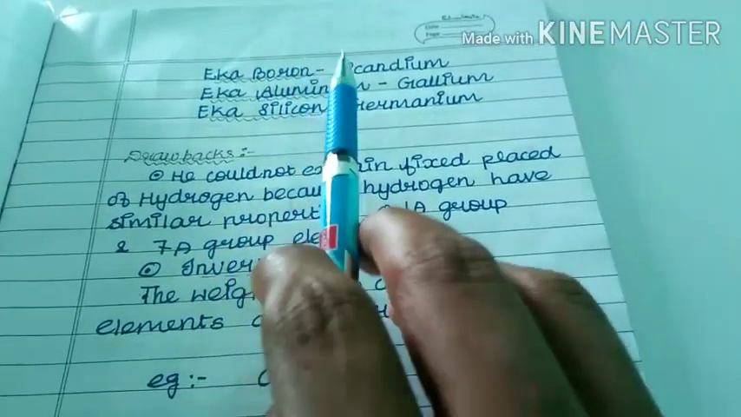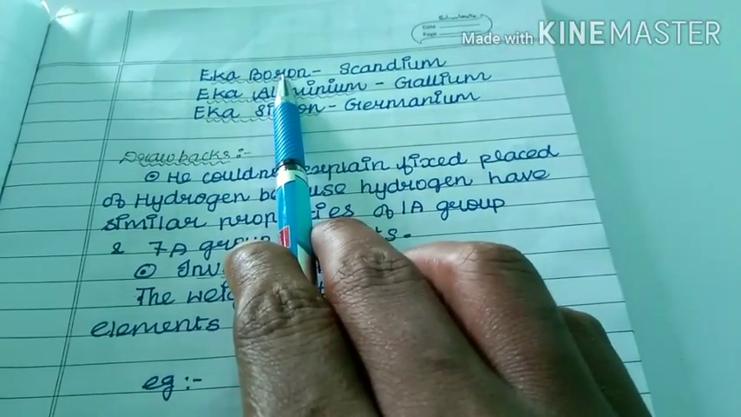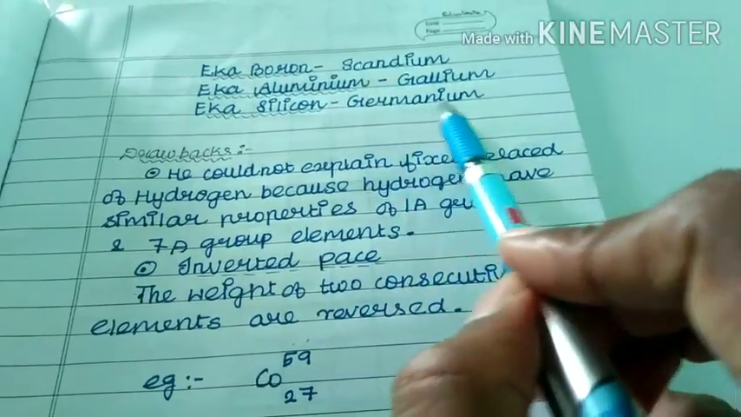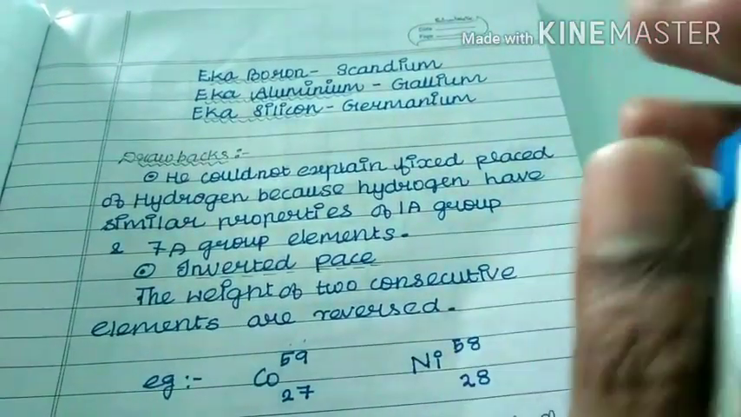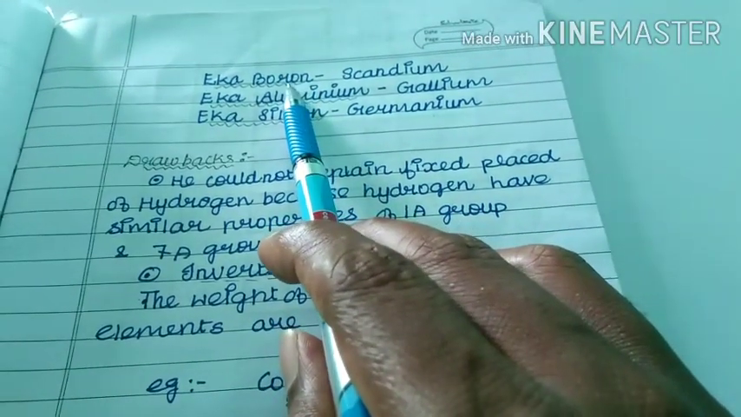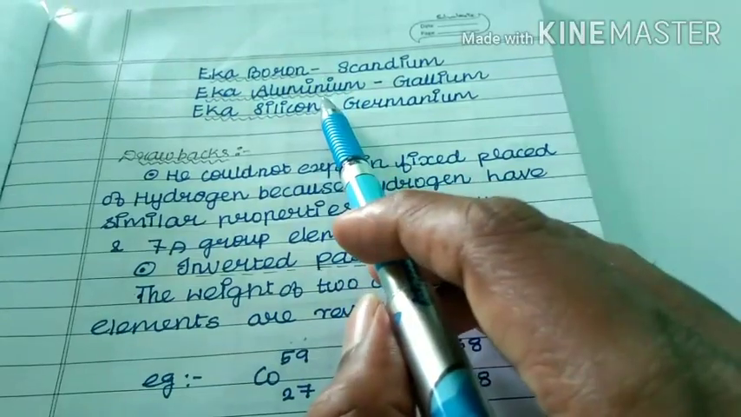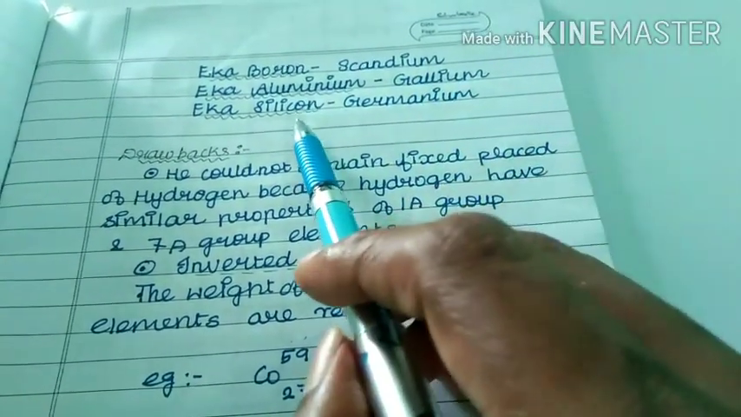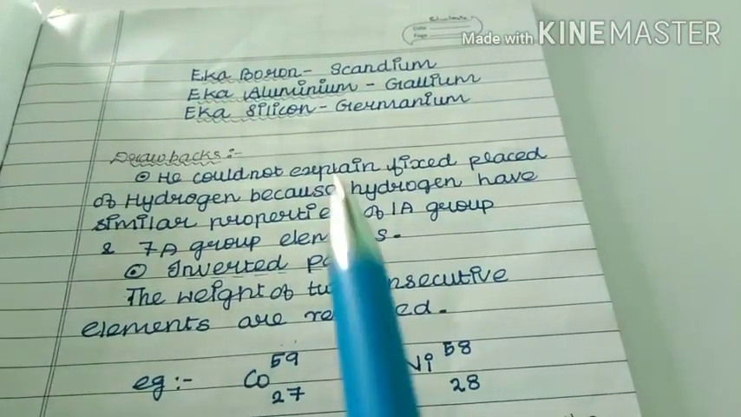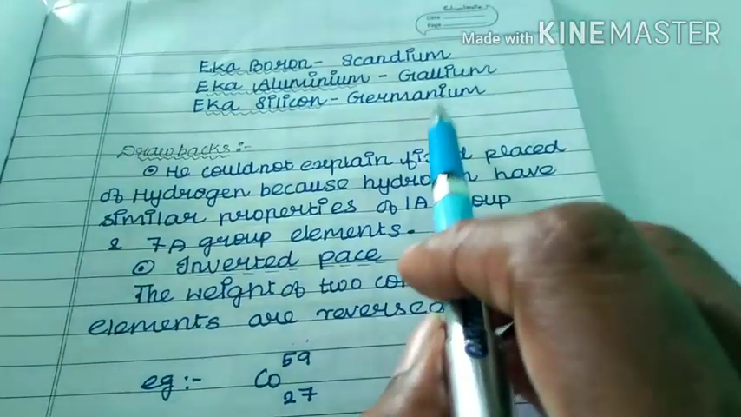But before that, he said that the properties of these elements are equal to those elements. Before naming these elements, he told one point: boron's property is equal to scandium, aluminum's property is equal to gallium, silicon's property is equal to germanium. So that is why this is one of the biggest achievements of Mendeleev.